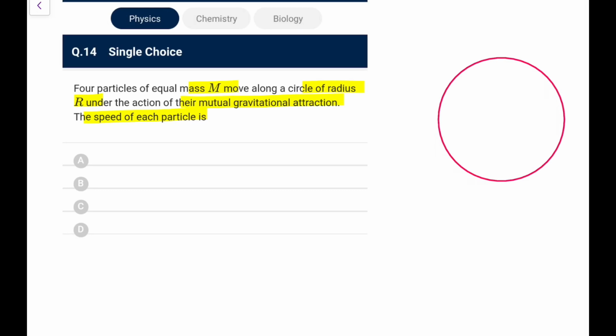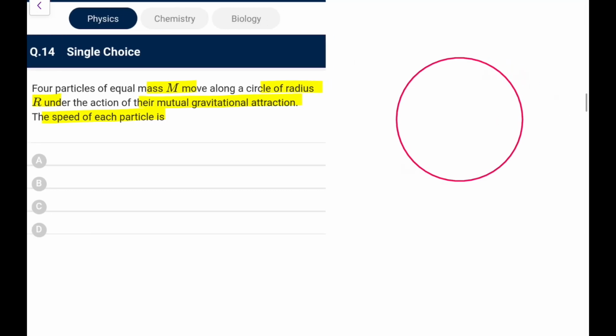So 4 particles move under the action of the mutual gravitational attraction. So you can directly make it out. They will be lying on a square sort of thing, something like here. And for this square, I can make it out, this distance is going to be 2r. So this 2r is diameter. So this is a, I can say root 2a is equal to 2r. So a is equal to root 2r. Okay, this is the first thing we will do.